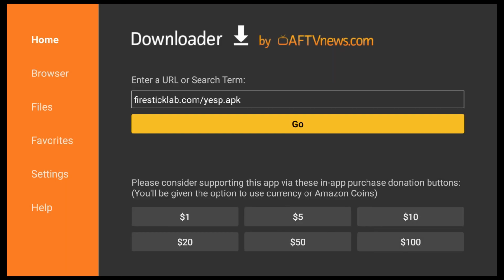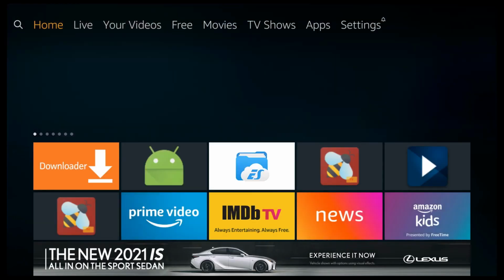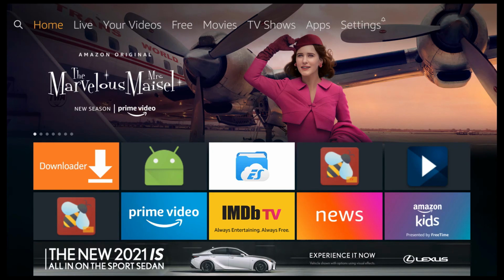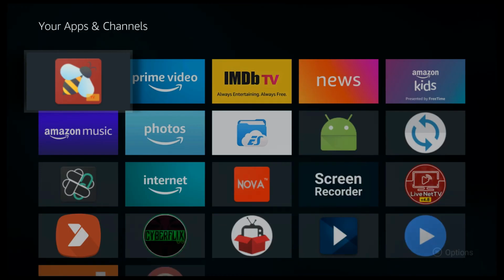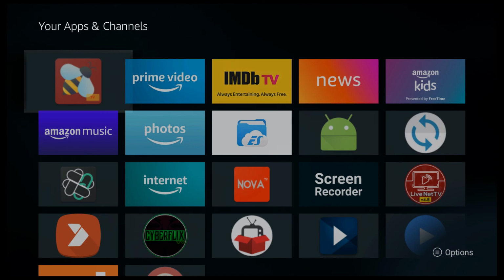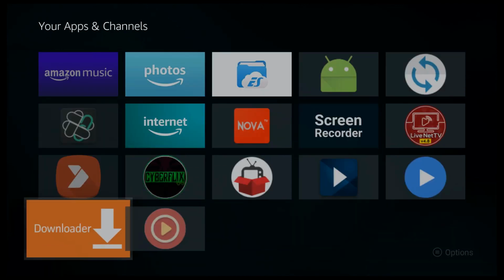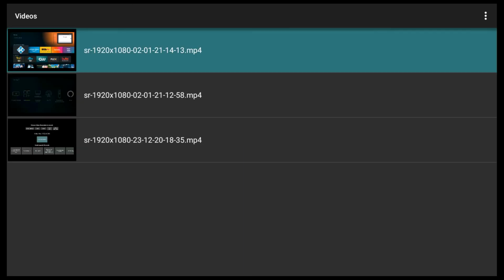After deleting the backup file, go back to the home screen by pressing the remote home button, and here hold the remote home button for a few seconds. Now click on apps, and here you will find all applications that are installed on our Firestick. So if you want to open Yesplayer, then hover to Yesplayer and open it. And here you can see all Firestick videos. These are all videos I recently recorded on my Firestick.